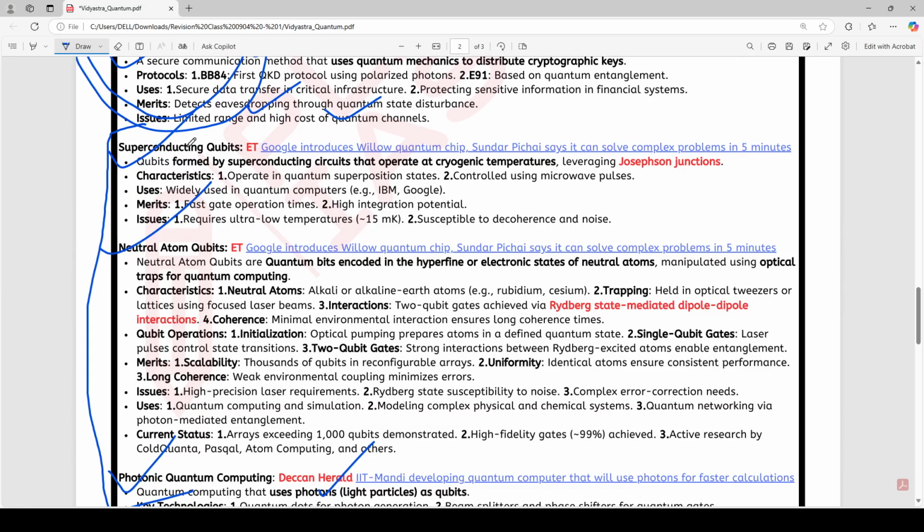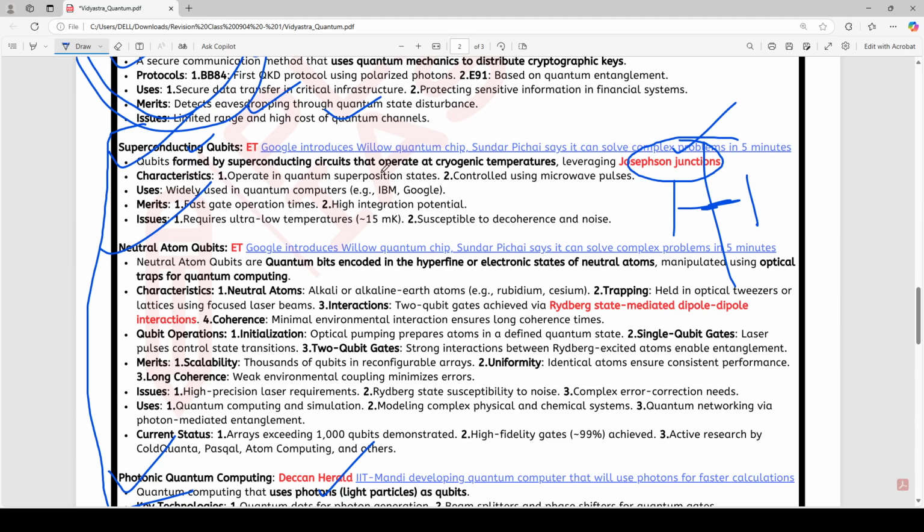In superconducting qubits, what we do is we use superconducting principles. And this term you need to remember. UPSC can ask what this term is related to: Josephson junctions. A Josephson junction is like separating two superconductors by an insulator, and this creates a junction.